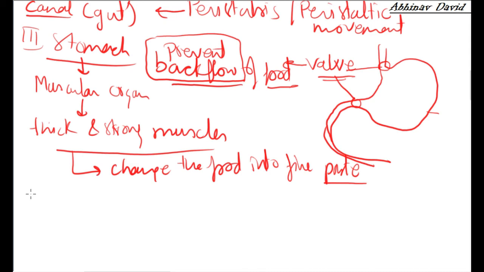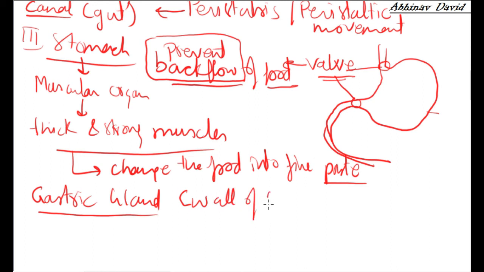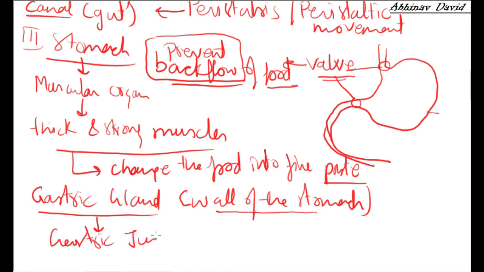Okay, now let us talk about the digestive enzyme present in the stomach. The enzymes in the stomach are released by the gastric gland. Now gastric glands are not a separate gland, they are present in the wall of the stomach. So some cells of the stomach get modified and they function as glands. They secrete the digestive juice, so they are called gastric glands. What they release? They release gastric juice.